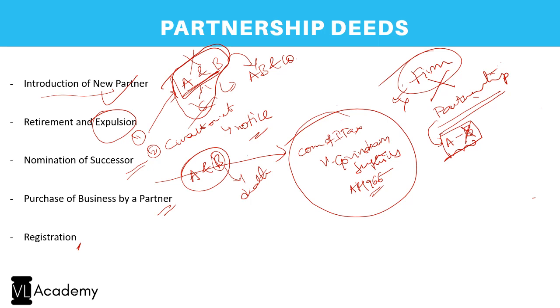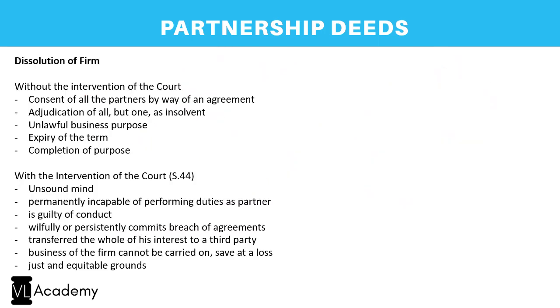Now let us look into the final concept of dissolution of a partnership deed, which I was repeating, which is very important. So, dissolution of a firm. There are two important aspects, which are dissolution of firm and the other is dissolution of partnership.